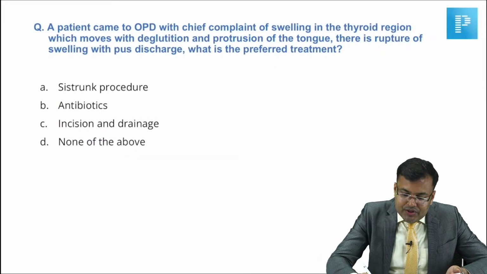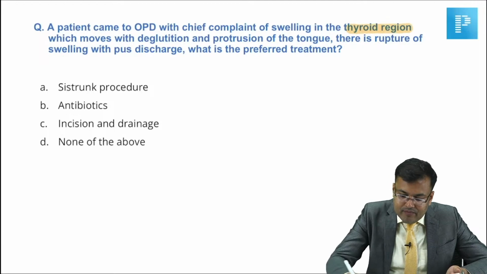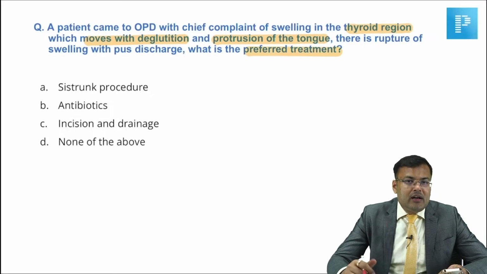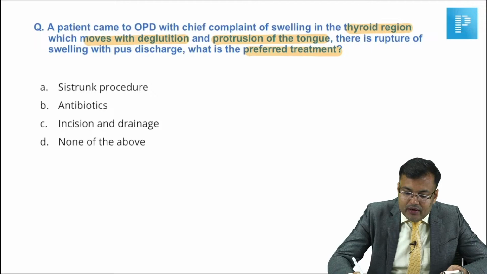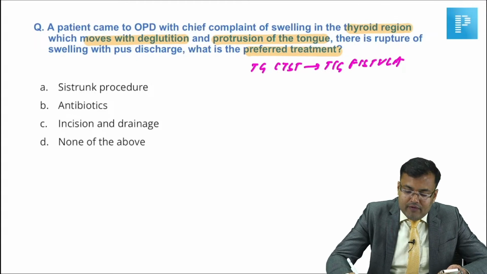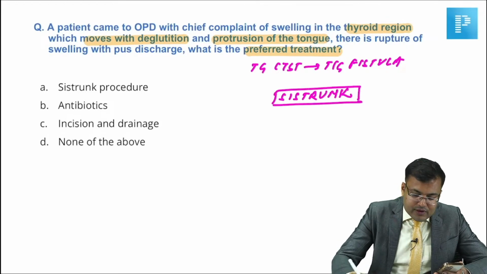Next, a patient came to OPD with chief complaints of swelling in the thyroid region, which moves with deglutition and on protrusion of tongue, with rupture of swelling and pus discharge. What is the preferred treatment? So guys, it was thyroglossal cyst converted into thyroglossal fistula. Initially the patient was having thyroglossal cyst, which converted into thyroglossal fistula, and for both of these we have to go for cyst trunk operation. Clear?